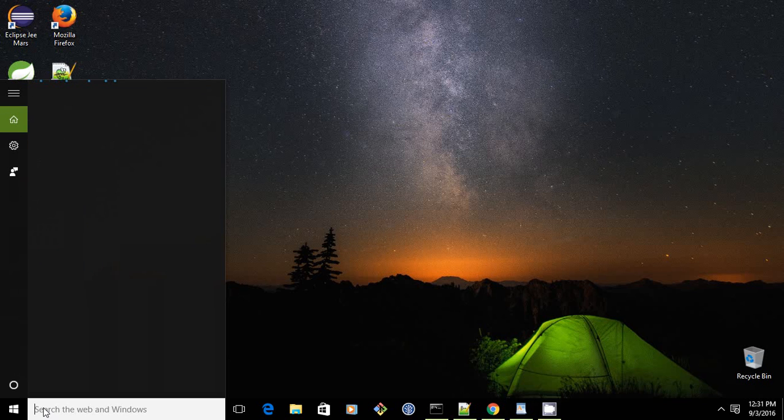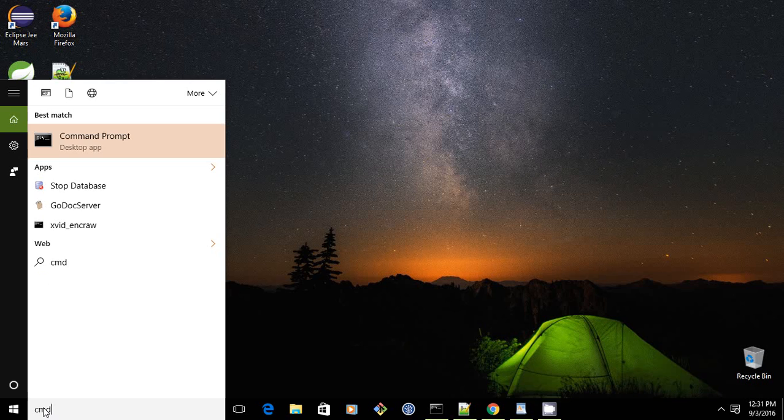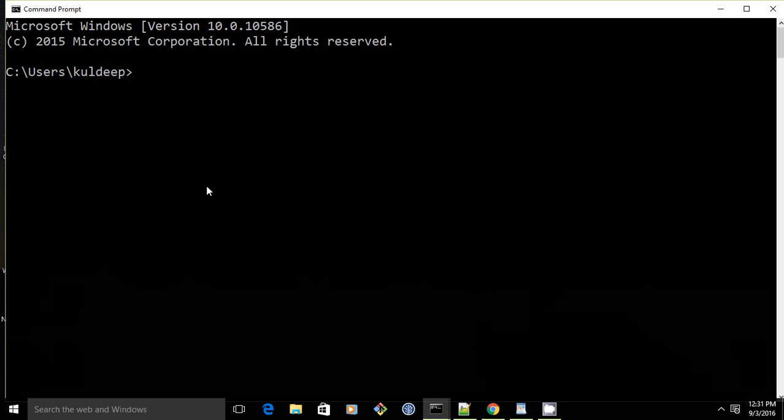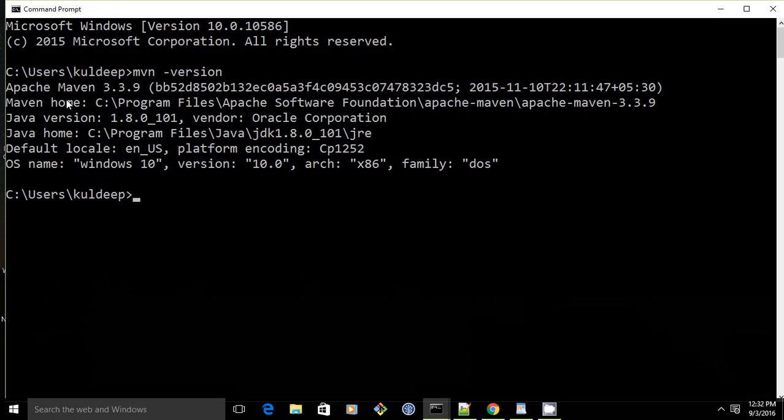Now open the CMD. Write mvn -version. Now Apache Maven 3.3.9. The location is Apache Software Foundation, Apache Maven, where we have placed this. The Java version is this one, and the Java home directory is this one. Default location is so and so.